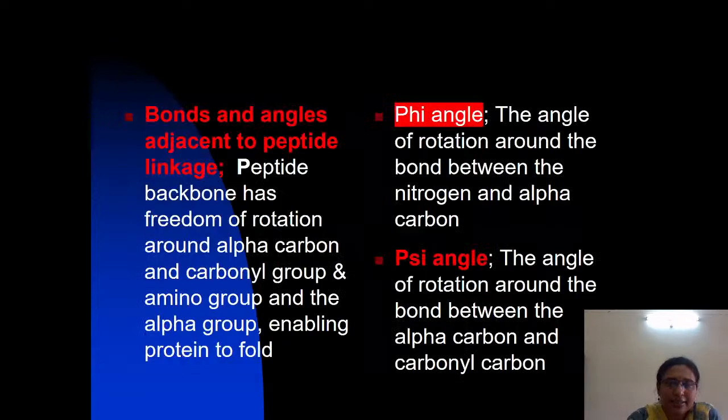Now, there are bonds and angles adjacent to the peptide linkage.